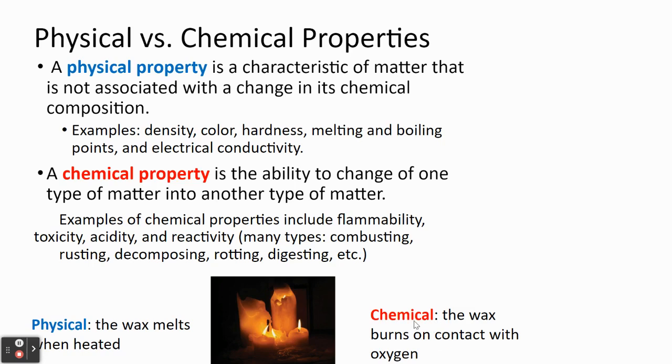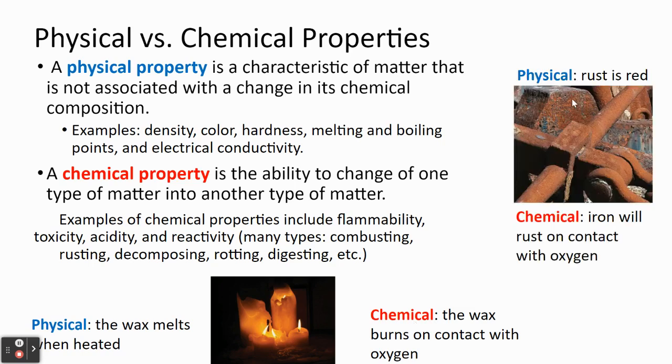So that would be an example of a chemical property. So if we were to look at rust, a physical property of rust is that it's red. The chemical property is when iron turns to rust when it comes in contact with oxygen.